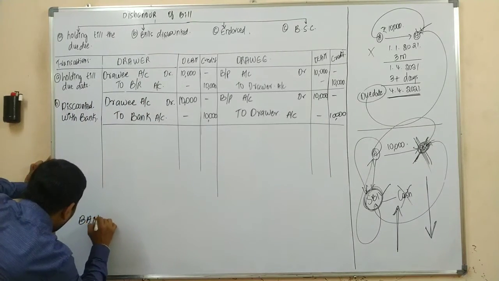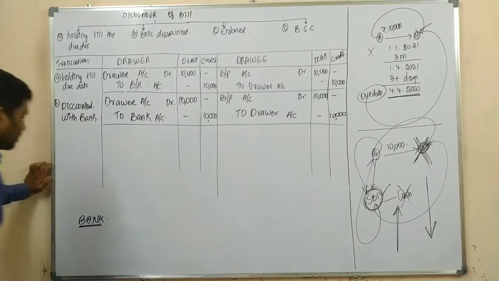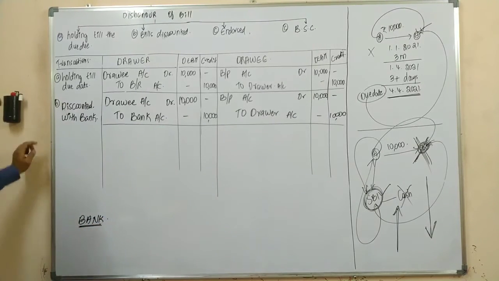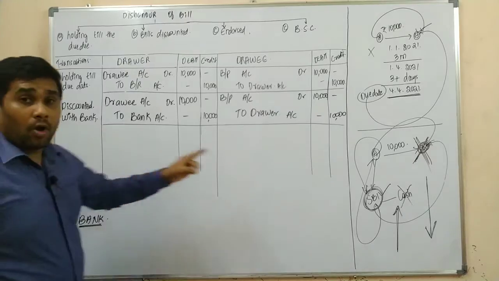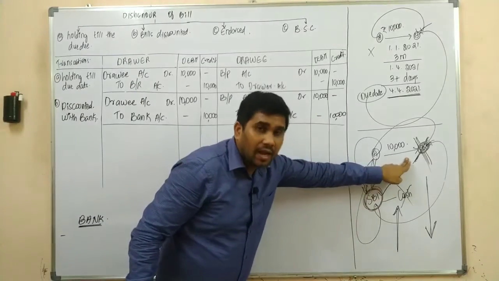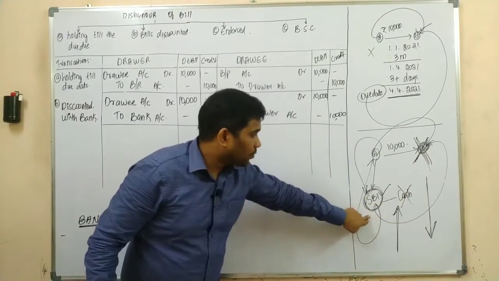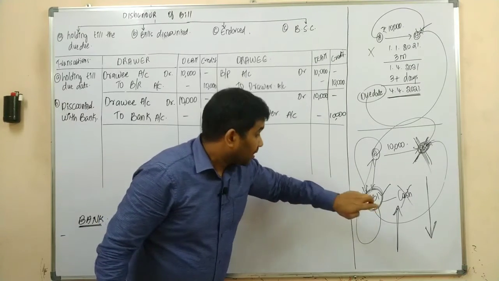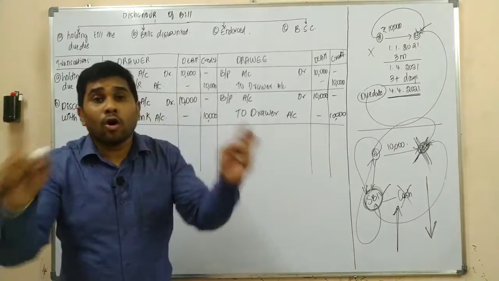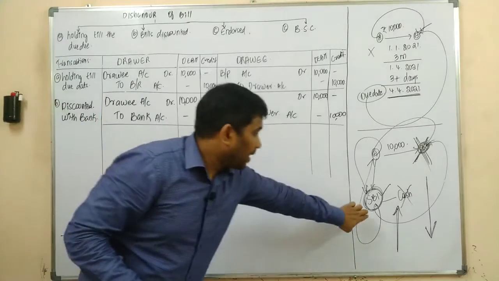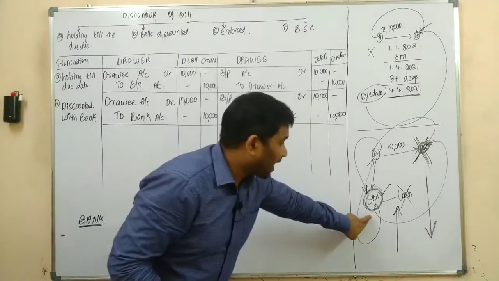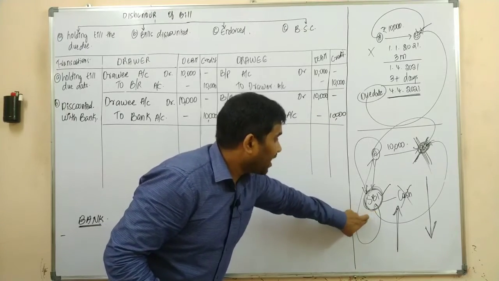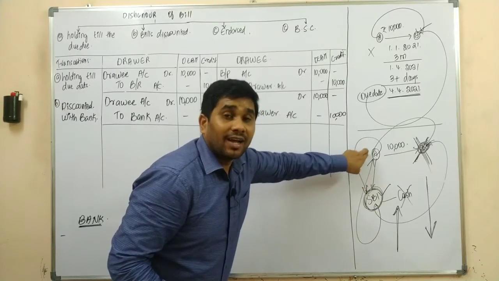Now, let's continue. We need to record the journal entry in the books of the bank also. Upon dishonor of a bill, what is the journal entry in the books of the bank? In the bank, the bill would no more be an asset to the banker, and the banker would be reducing the customer's account.